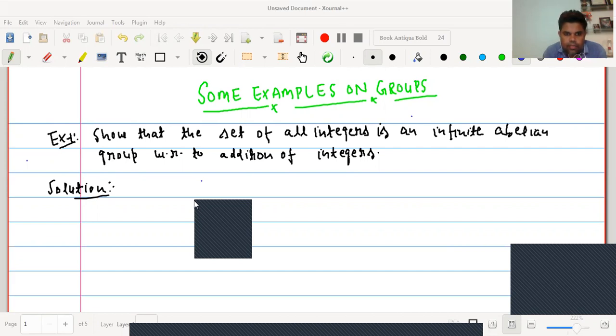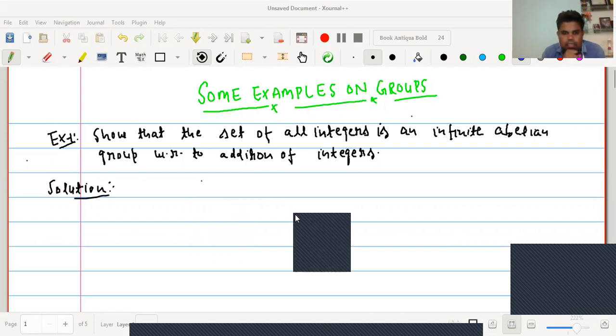First, we have taken the example: show that the set of all integers is an infinite abelian group with respect to addition of integers. Basically, what we have to do is check whether the set of all integers is an abelian group or not with respect to addition of integers.